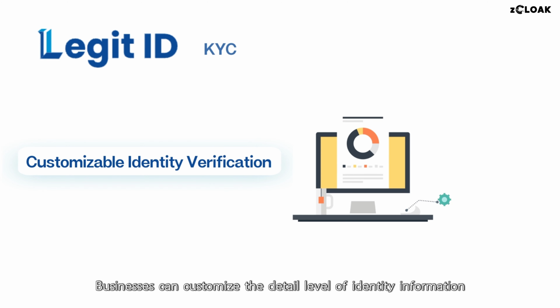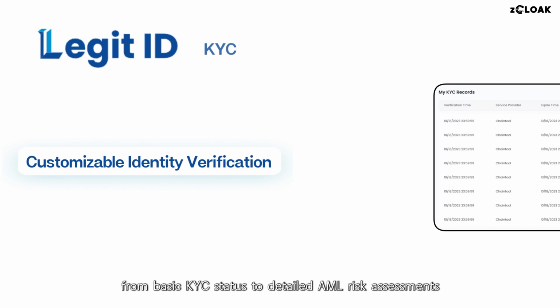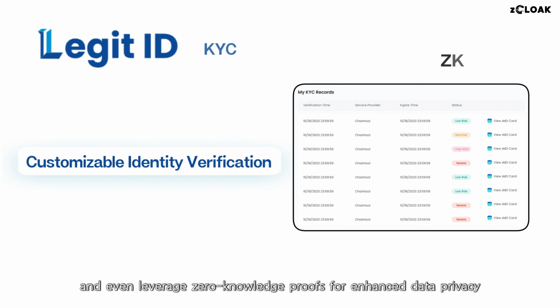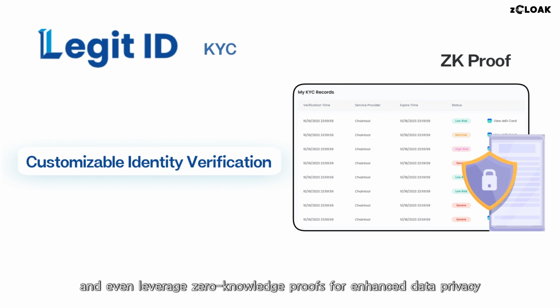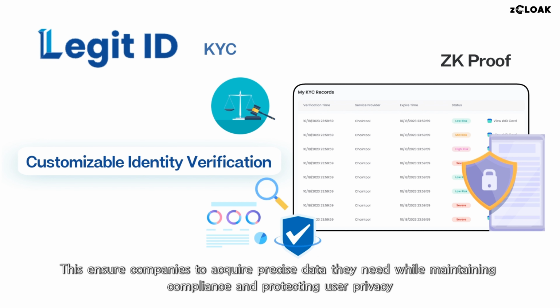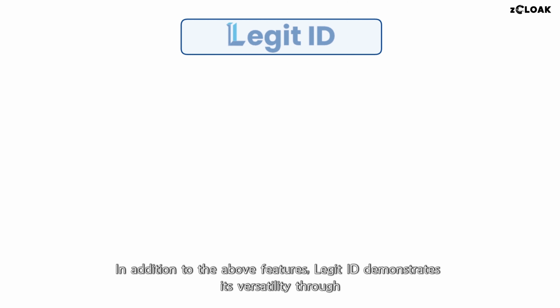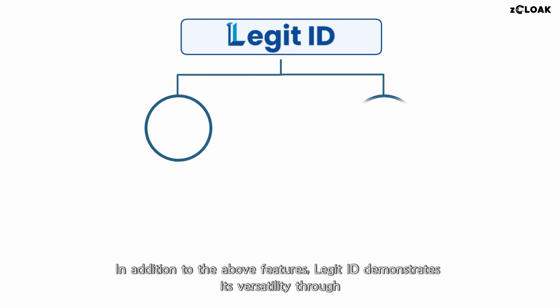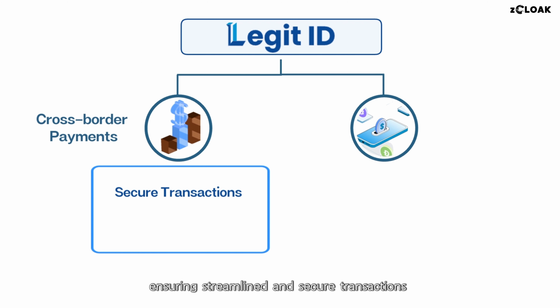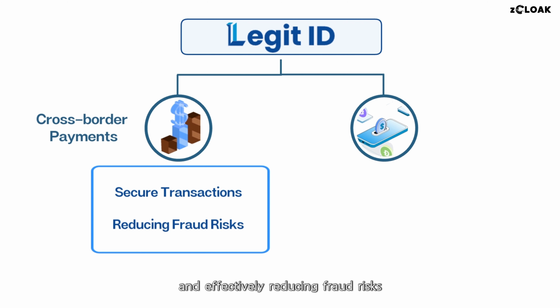Businesses can customize the detail level of identity information from basic KYC status to detailed AML risk assessments, and even leverage zero-knowledge proofs for enhanced data privacy. This ensures companies acquire the precise data they need while maintaining compliance and protecting user privacy. In addition to the above features, Legit ID demonstrates its versatility through, for example, cross-border payment scenarios, ensuring streamlined and secure transactions and effectively reducing fraud risks.